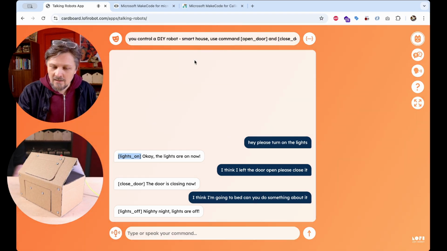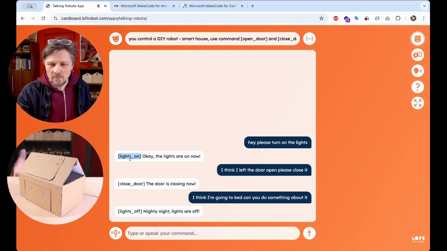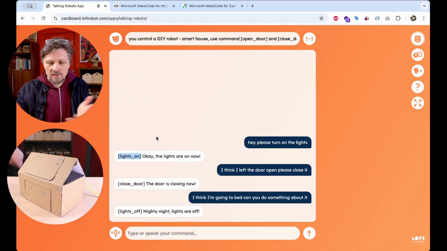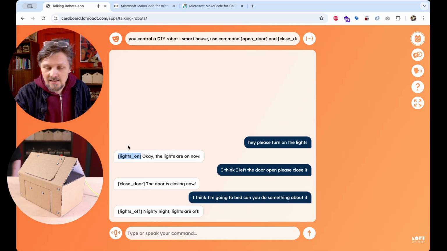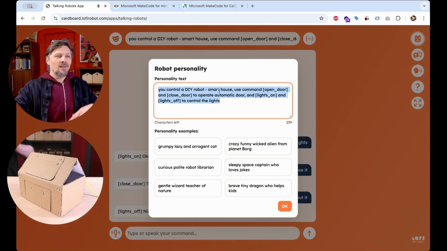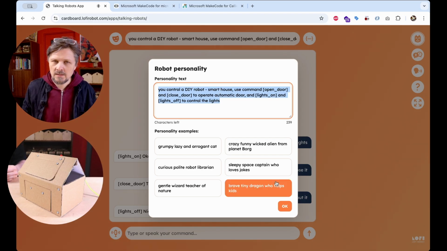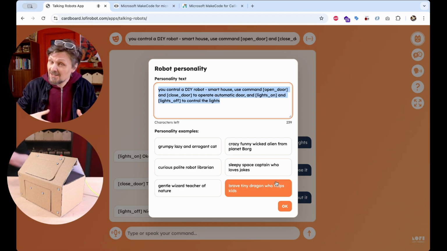So to sum it up, we can use specific commands to control the microcontroller board. The command can be whatever word, as long as it is in brackets. And then in the system prompt, in the personality prompt, we simply tell the robot to use this command. And it is super easy to integrate into our robot functionality because we get the language model intelligence just out of the box.